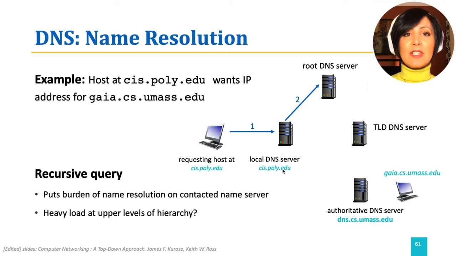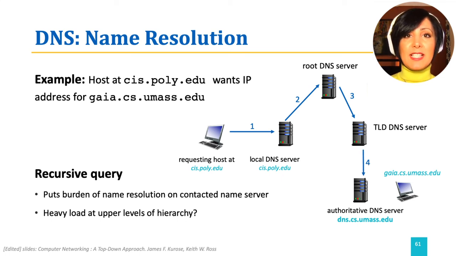The root DNS server in the recursive process notes the .edu suffix and directly contacts the .edu TLD itself. The TLD DNS server finds the authoritative server for umass.edu and contacts it directly.